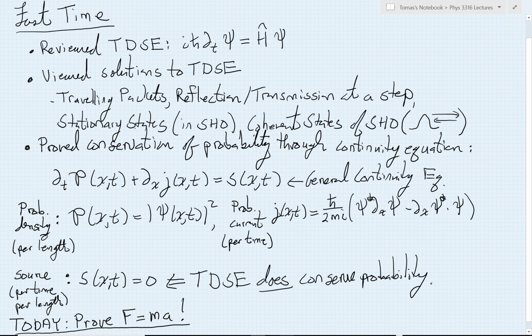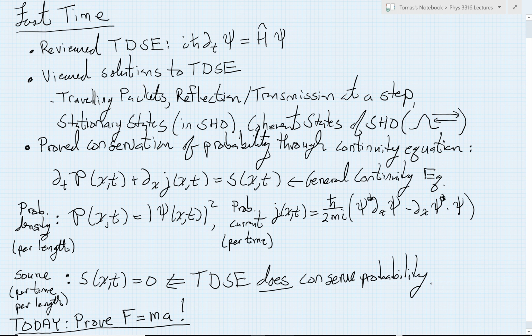We also saw a very cute example of so-called coherent states of the simple harmonic oscillator. This was where we took the harmonic oscillator's simple stationary state, which is a simple Gaussian type function. We pulled it back from the center of the oscillator and then let it go, and it simply kept its shape rigidly but moved back and forth following perfect simple harmonic motion.